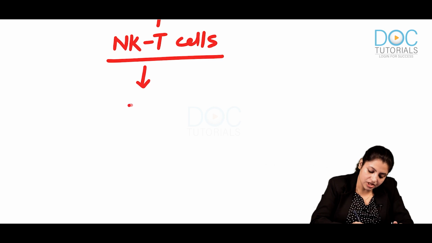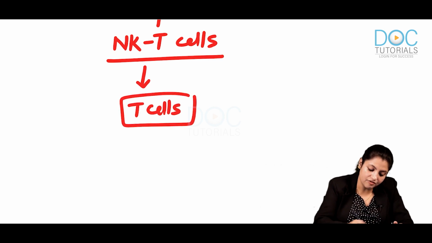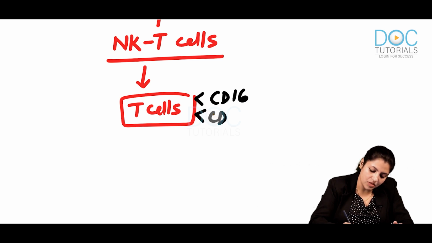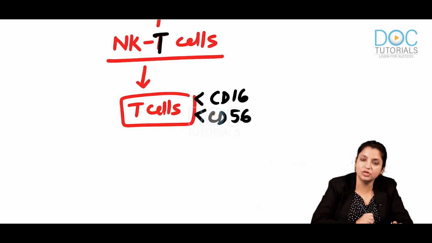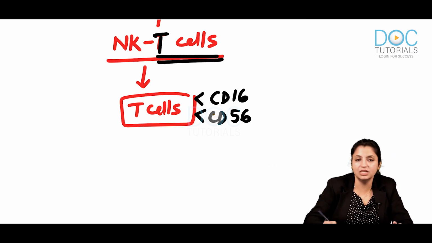These are T cells. They are T cells which have markers of NK cells, which can express markers of NK cells. So they are actually T cells. Whatever you write behind is the type of cell, T cells. They are T cells with markers of NK cells, but they express markers of NK cells.